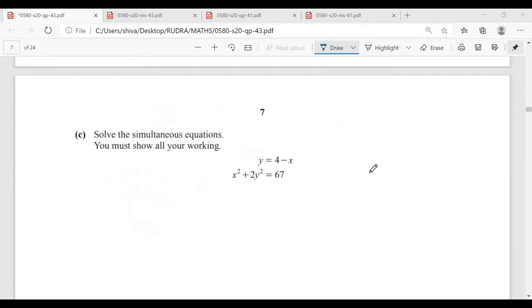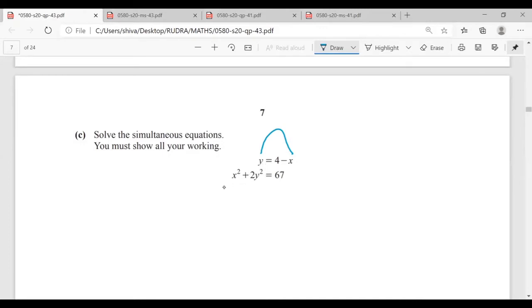Okay. Solve the simultaneous equations. You must show all your workings. Mr. Rudra, how can we do this? We can substitute y's value into the second equation. Shabash. Whatever you are comfortable with, you can substitute the value of y or the value of x.